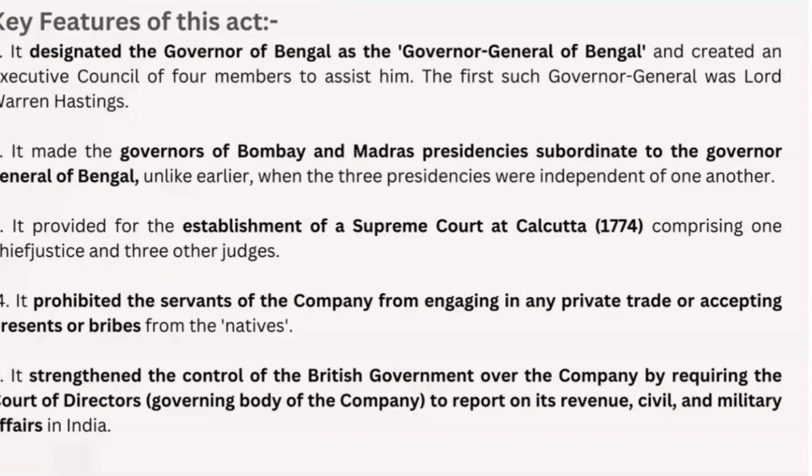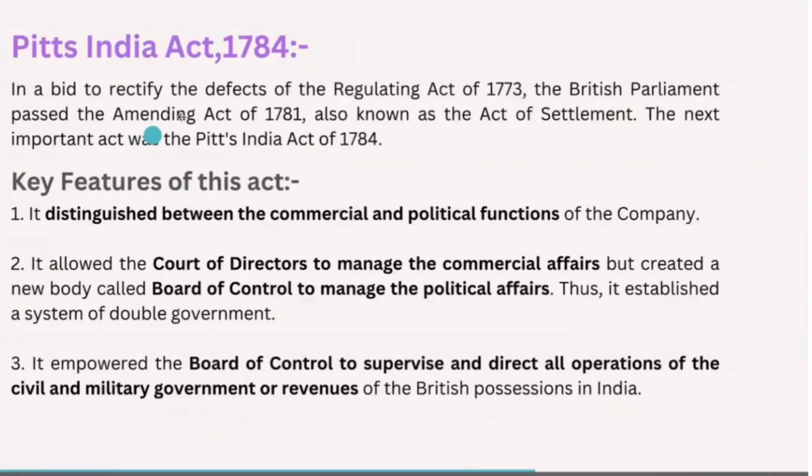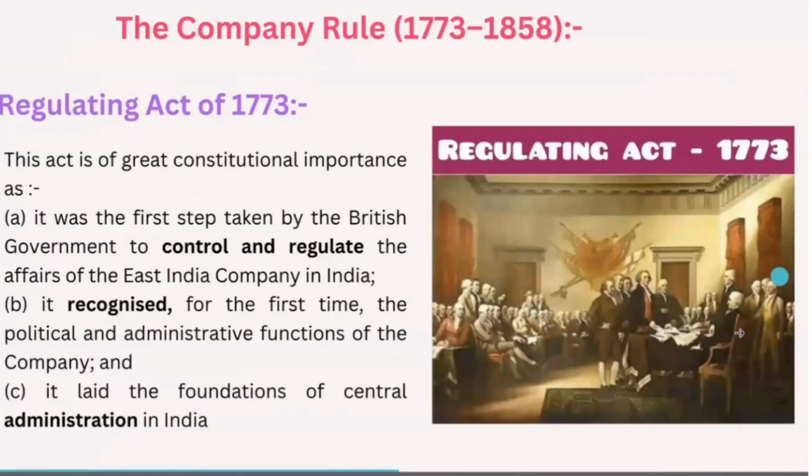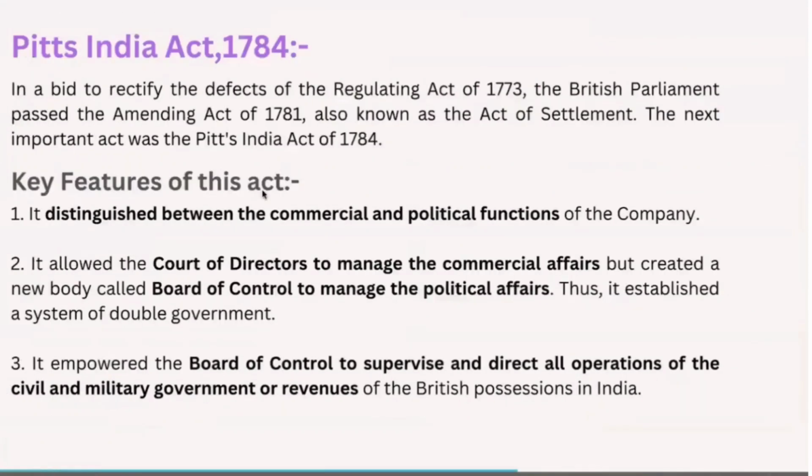Coming to the next act, it is nothing but Pitt's India Act of 1784. In order to rectify the defects in the Regulating Act of 1773, the British government also passed an amending Act of 1781, which is also known as the Act of Settlement. The Act of Settlement was passed in order to rectify the defects of the Regulating Act.